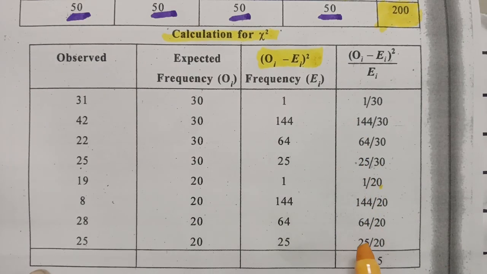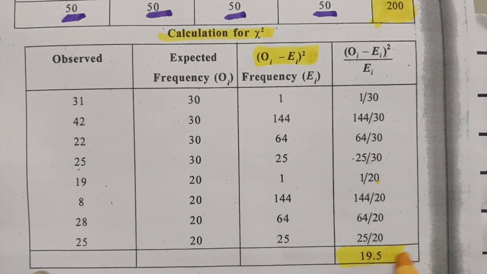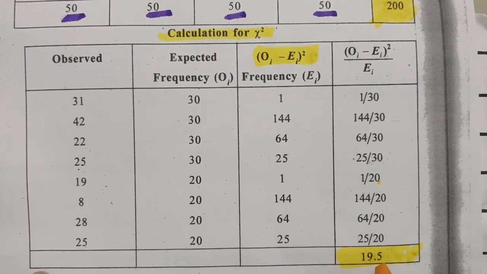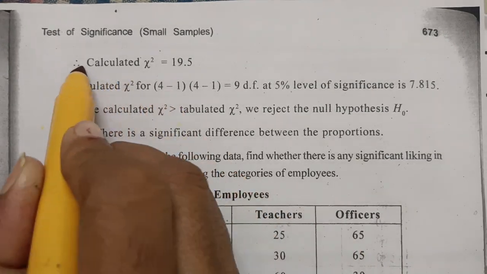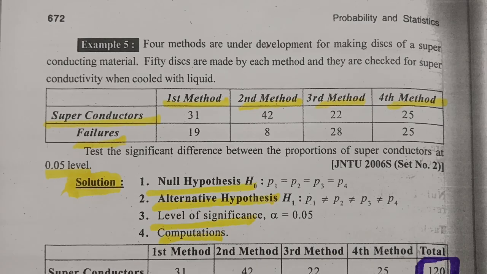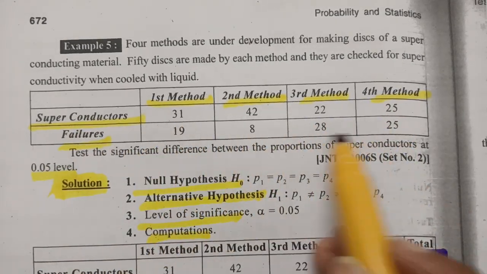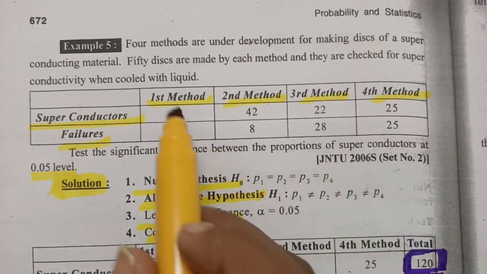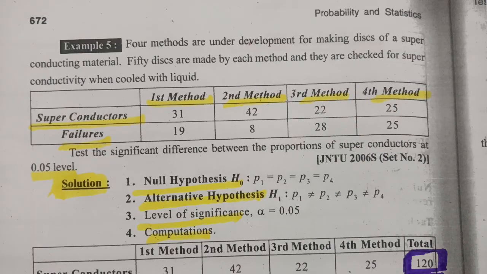So you can use your calculator. We will be getting the answers in decimals, and the total here is 19.5. Clear? So we got the calculated value as 19.5. And see how many rows and how many columns there are. As per the question given, there are 2 rows, 1 and 2. And how many columns are there? 1, 2, 3, 4. 2 rows and 4 columns.